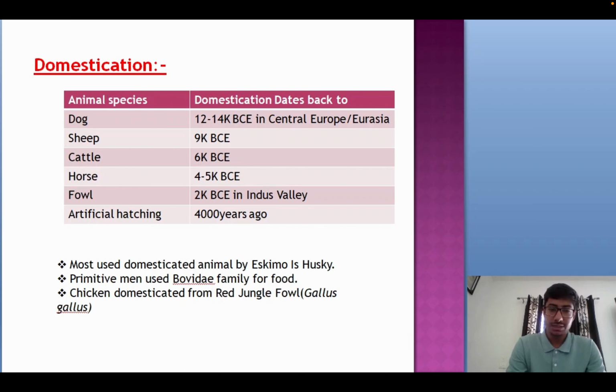And then they basically ask which family primitive man used for food. Primitive man used the Bovidae family for food. Then the most used domesticated animal by the Eskimo, who live in areas where there is heavy snowfall, is the husky. Chicken was domesticated from the red jungle fowl. Gallus gallus is the scientific name of red jungle fowl. This could also be asked.